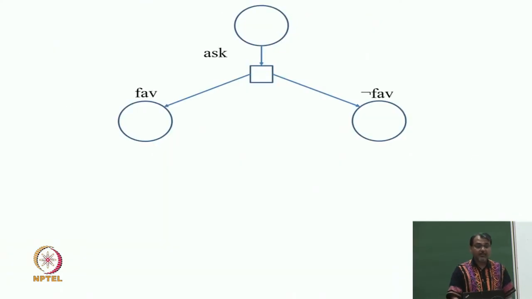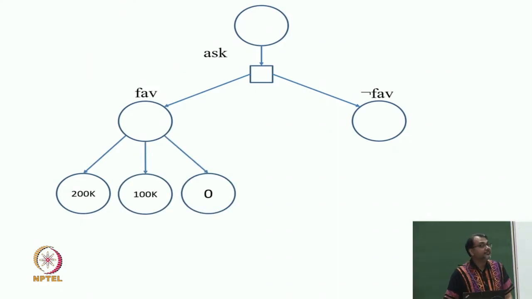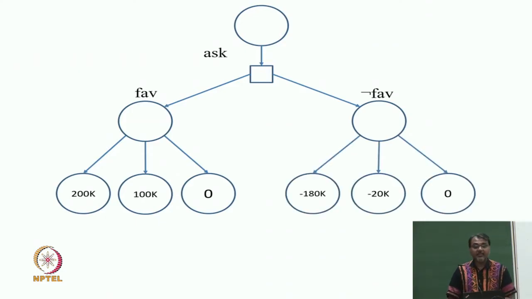And pictorially, what is going to happen is, if the economist tells me the market is favorable, I will still have to make a decision between these three. And if the economist says the market is unfavorable, I will still have to make a decision between these three, but now I can take a different decision because these are two different nodes. One is under the condition that the economist said favorable, one is under the condition the economist said not. And so, the value of the favorable node is 200k, and the value of the not favorable node is 0.